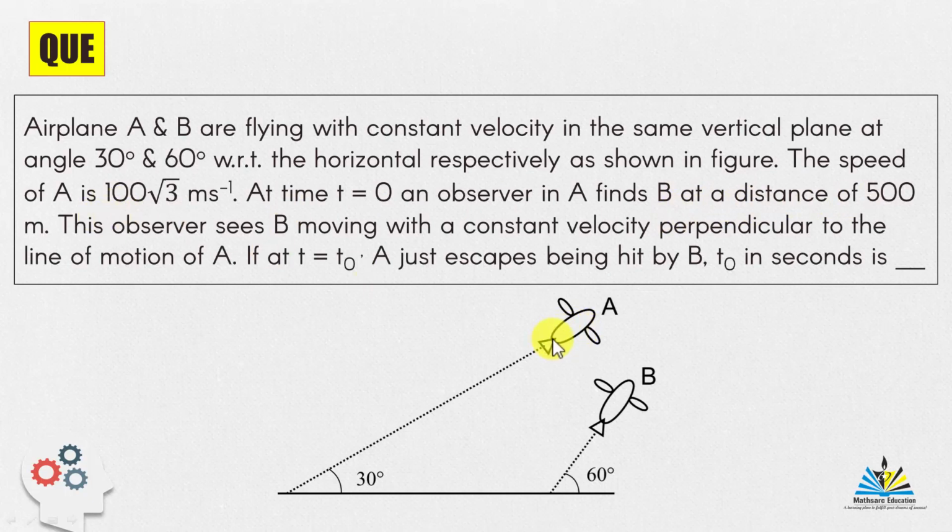This observer sees B moving with a constant velocity perpendicular to the line of motion of A. If at t equal to t naught, A just escaped being hit by B, then t naught in seconds, we need to find. The level of this problem that I have decided is 5 out of 10.